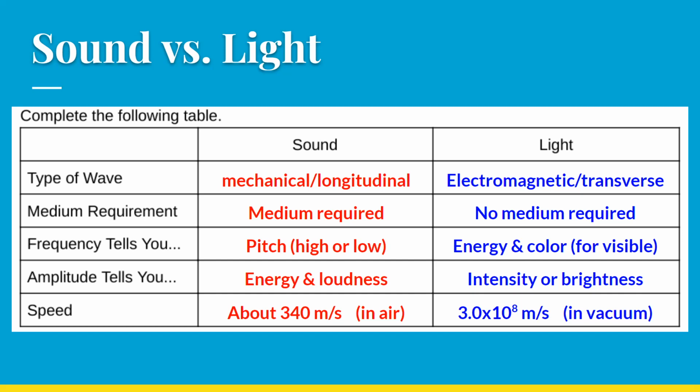Light does travel at different speeds. If you have a different optical density, it can travel through the air, but it is a little bit slower. I will say it still rounds to the same value. It still rounds to 3.0 times 10 to the 8th through air. But if you have something that's even more dense, it may travel a little bit slower. So it depends on what it's propagating through. But this is the speed of light we use for traveling in a vacuum or in air, which is what we are going to deal with most of the time.